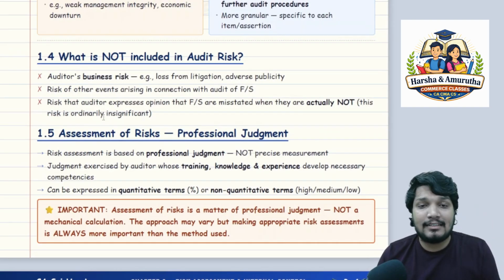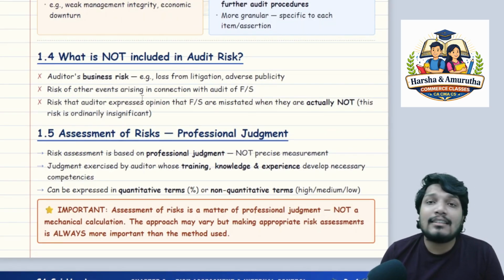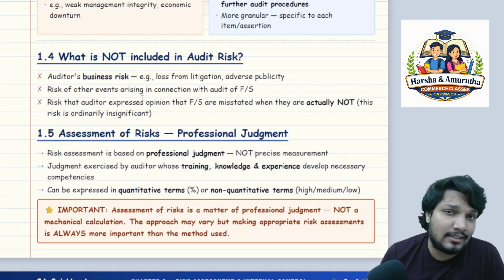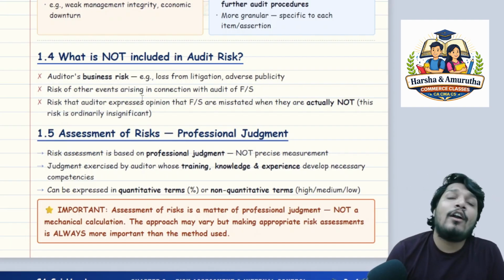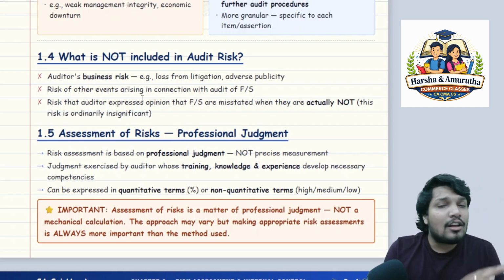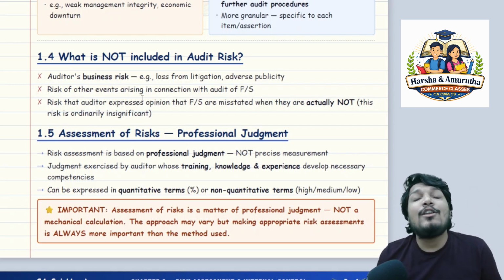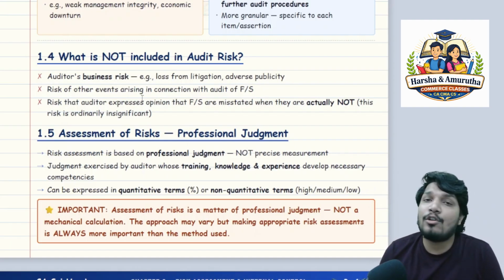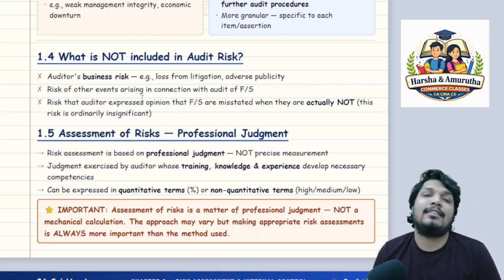So what is not included in audit risk? Auditor's business risk. Example, loss from litigation, adverse publicity. This is not included in the audit risk, sir. Okay. Risk of other events arising in connection with the audit of financial statements. So these are also not included as part of your audit risk. How can you account for things which are not in your control? The contingency events, you do not have any control, so that doesn't form part of your audit risk.